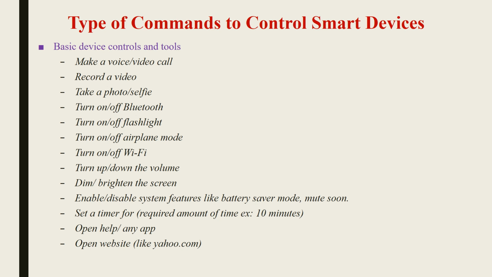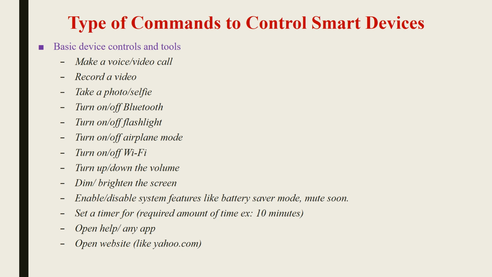The basic device controlling tasks are like make a video, record a voice, record a video, take a selfie or take a photo, turn on or off Bluetooth, turn on or off flashlight, turn on or off airplane mode, turn on or off Wi-Fi, turn up or down the volume, dim or brighten the screen, enable or disable system features like battery save mode, mute, and so on.